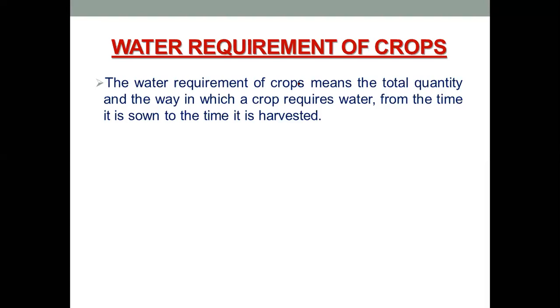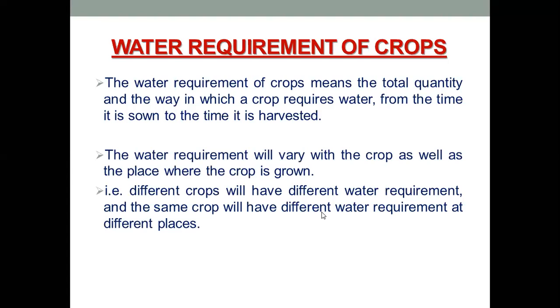The water requirement of crops means the total quantity and the way in which a crop requires water from the time it is sown to the time it is harvested. Okay, so what is water requirement of crop? It is the total quantity of water required by the crop, and the method through which we apply that water to the crop from the time the seeds of the plant are sown up till the time the crops are harvested. That is nothing but the total water requirement of crop.